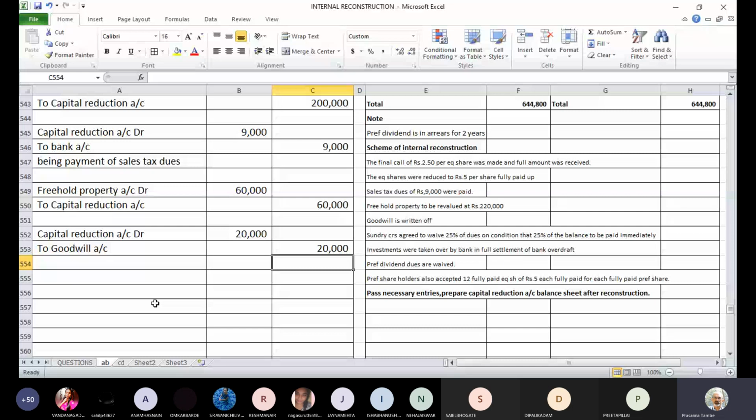Has everyone completed entries up to this stage? Yes, sir. Now, next is sundry creditors agreed to waive 25% of dues on the condition that 25% of the balance to be paid immediately. Okay. So, how do we pass the entries for this?